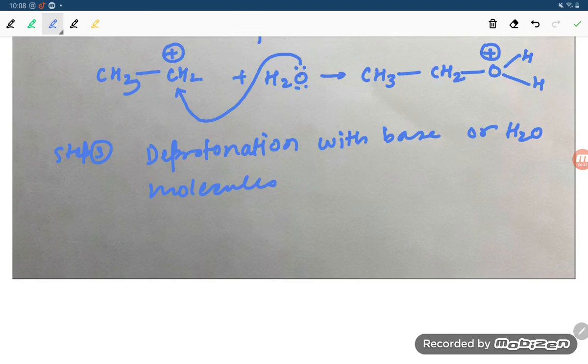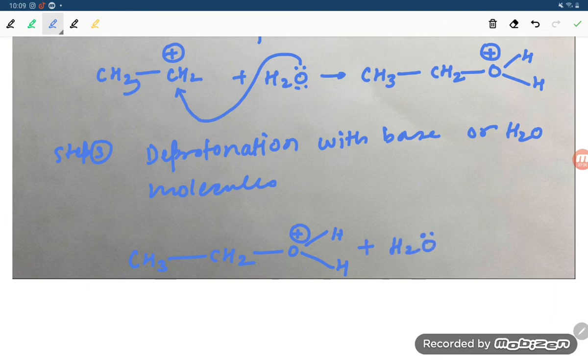We have CH3, CH2, and O with two hydrogens and a positive charge, and it reacts with a water molecule, H2O.